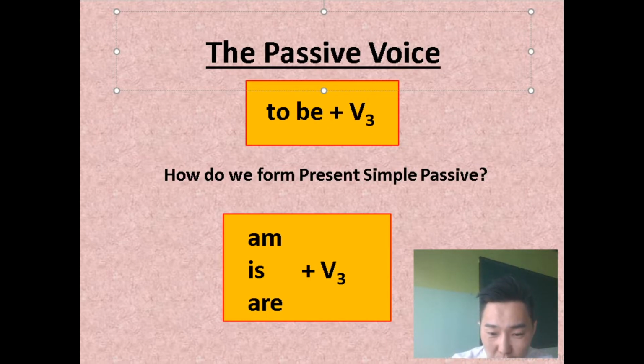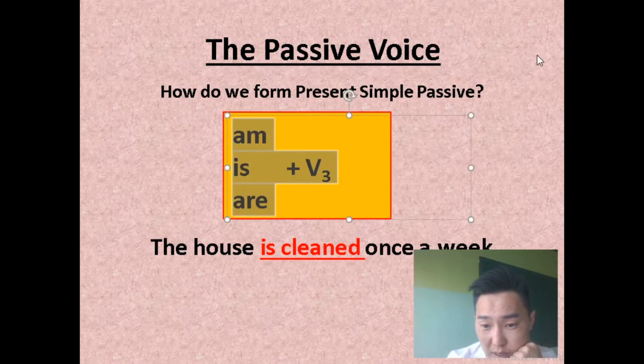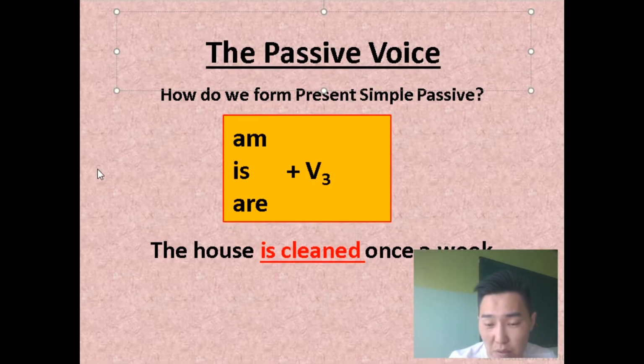And how do we form present simple passive? We use am, is, are, the verb to be, in present simple plus participle 3. For example, and don't forget about irregular verbs, right? You just have to remember some forms of the verbs, yeah?